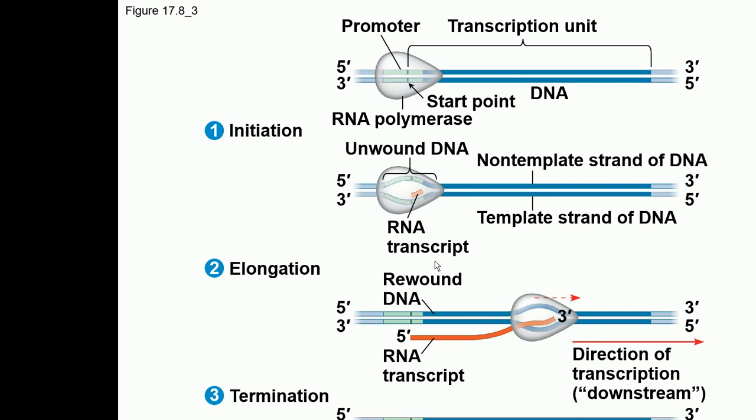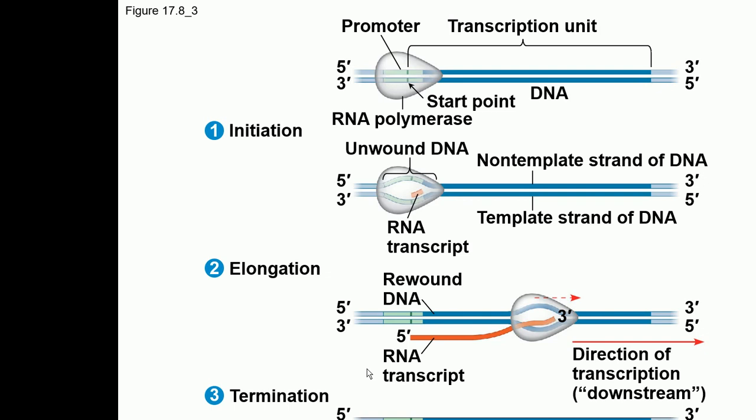It will keep walking on the DNA till it finds the terminator sequence, and there RNA polymerase will leave the DNA. The two strands of DNA will come back the way they were before, and the RNA transcript is made. Then in the eukaryotes, it's going to be processed, and then it will go to the cytoplasm, where it is going to be translated. It is going to be bound by the ribosomes, and we will talk about that when we reach that point.